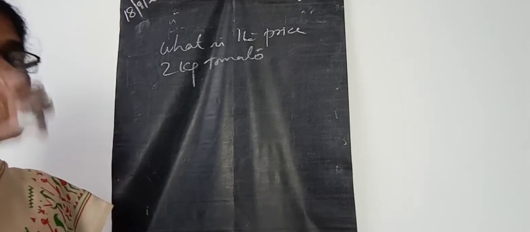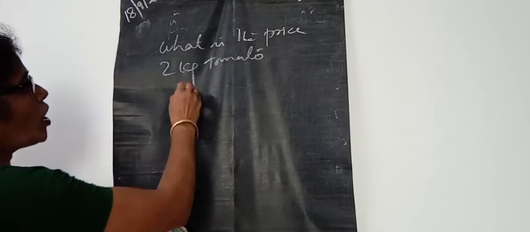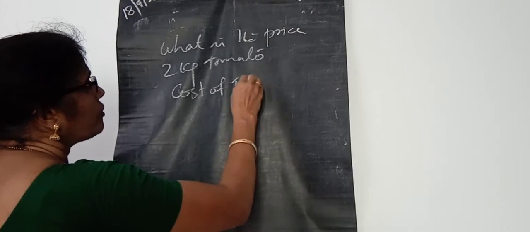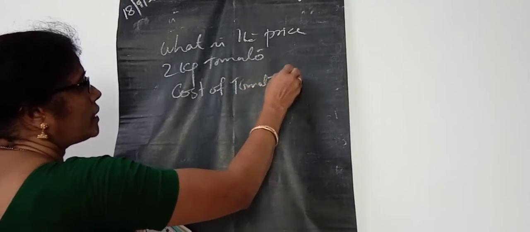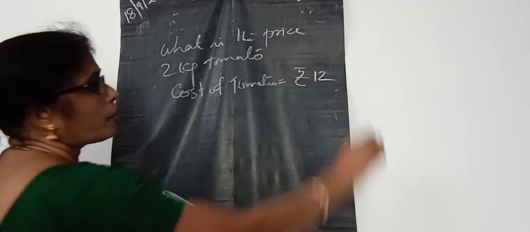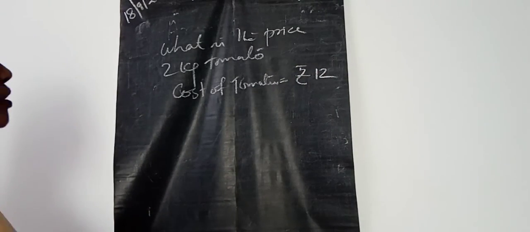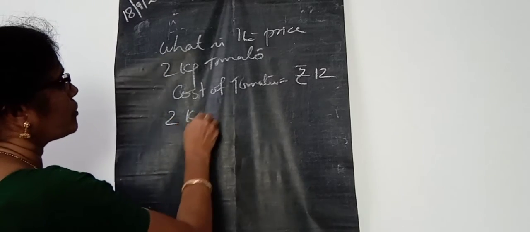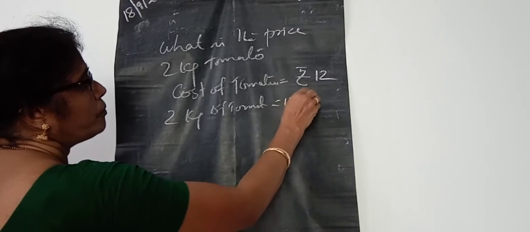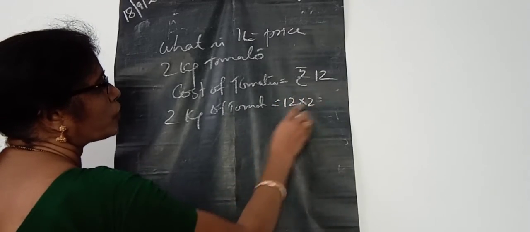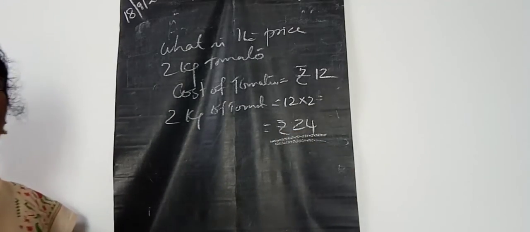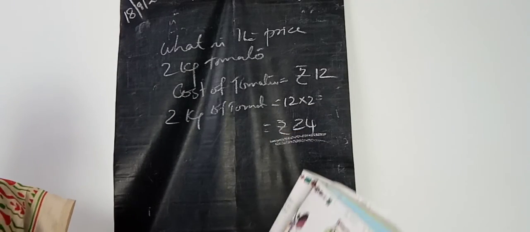Yes, the cost of tomato per kg, that is 12 rupees. And what is the cost of 2 kilogram of tomato? 2 kilogram tomato means 12 into 2, isn't it? 12 into 2, how much rupees? Rupees 24, isn't it? 24 rupees for 2 kilogram of tomato.